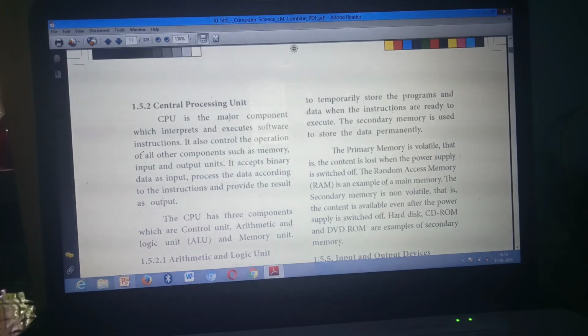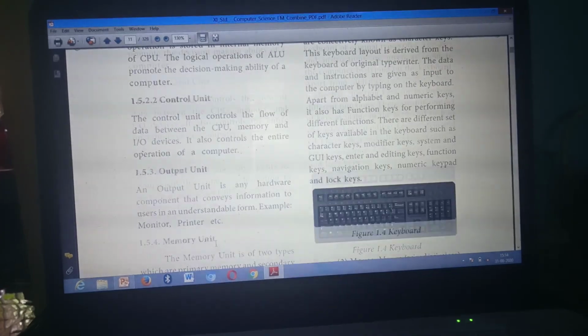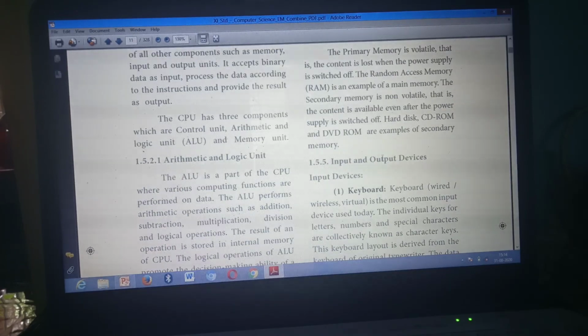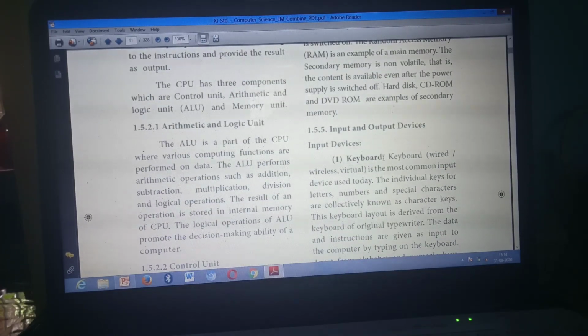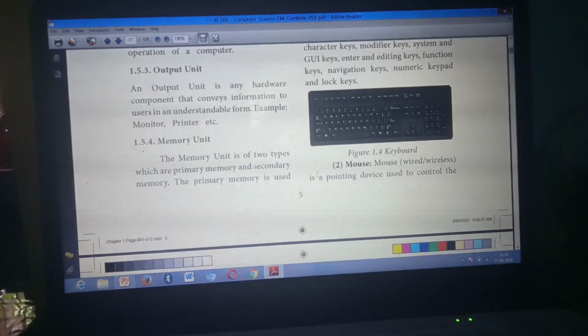By reading the content itself you can differentiate. Then examples: here RAM, here CD, ROM, hard disk, etc. Understand? 4 points I said. Primary memory, from here to here you mark. Then, for your studying purpose, it is easy to study, I am telling. First point, primary memory is